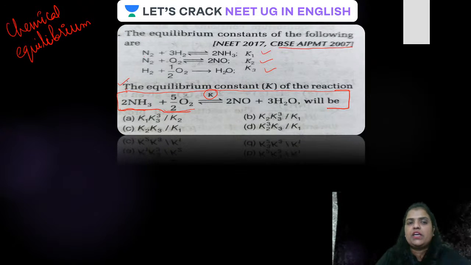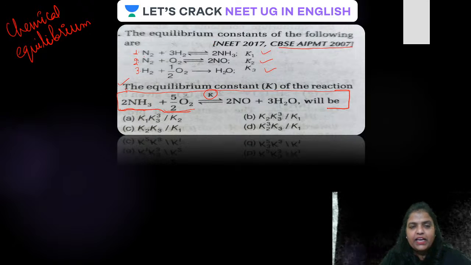But in this required equation, ammonia is present on the reactant side. The very first step required is to reverse this first equation. Suppose this is equation 1, equation 2, and equation 3. So the very first step is to reverse equation 1. Is that clear, guys?